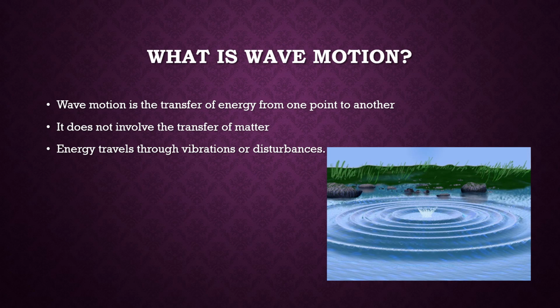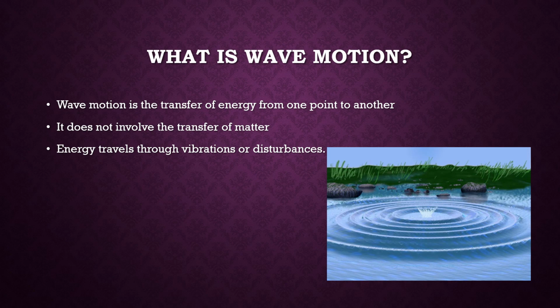Due to this disturbance, the particles in the water start vibrating, and that vibration of the particles moves from one point of the medium to another part of the medium.